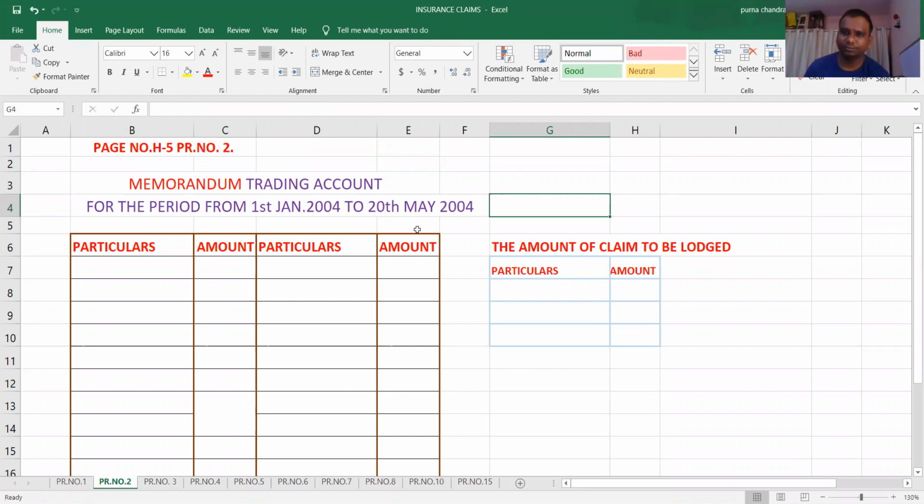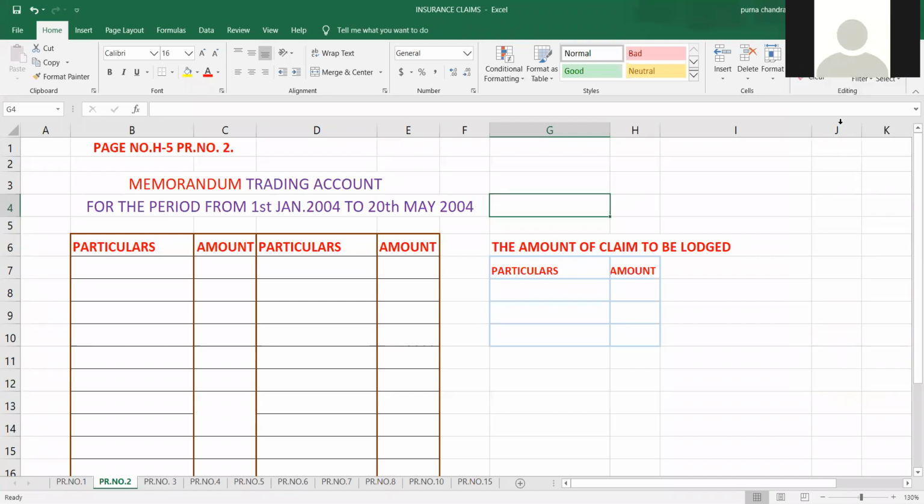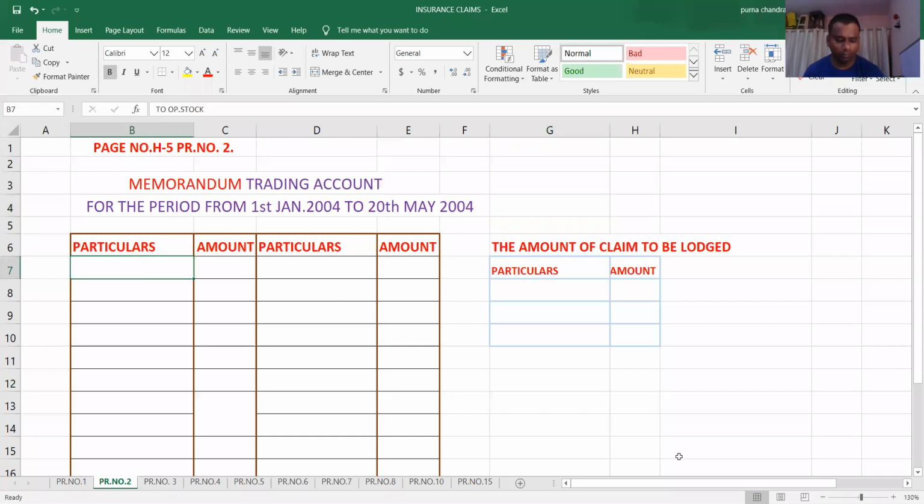This is the heading. Now start writing from opening stock itself.